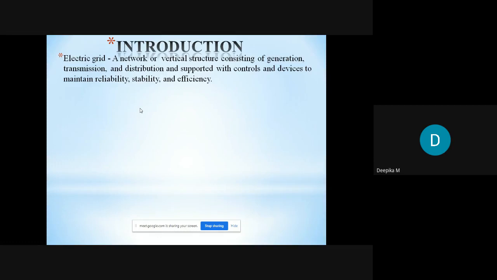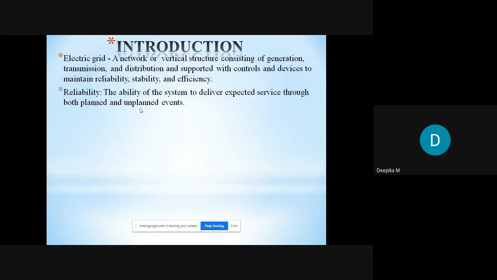The electrical grid is a main thing, and we can also call it an electrical grid when we combine many natural resources and power stations together. When we combine many power stations together, we have reliability. That means the fault occurrence in the system will be very less, and the efficiency of the system may also increase. That we call a grid. The electrical grid is also supported with controls and devices to maintain reliability, stability and efficiency. Now let us have a look at what reliability, stability and efficiency are.